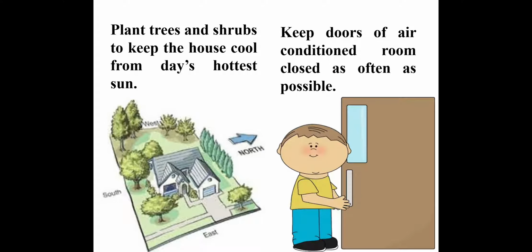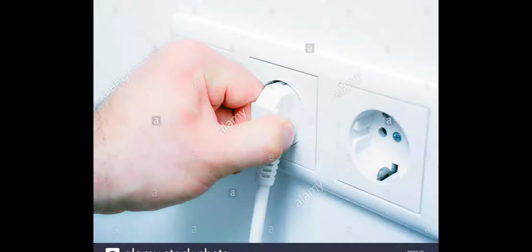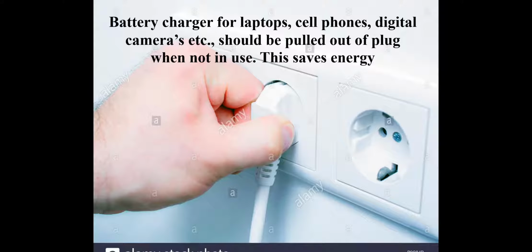Next important point is keep doors of air conditioned rooms closed as often as possible, because a closed door will help to cool down the temperature faster and gives auto cut to your ACs frequently, due to which electricity is saved. Battery chargers for laptops, cell phones, digital cameras, etc., should be pulled out of the plug when not in use, as this also helps to save energy.